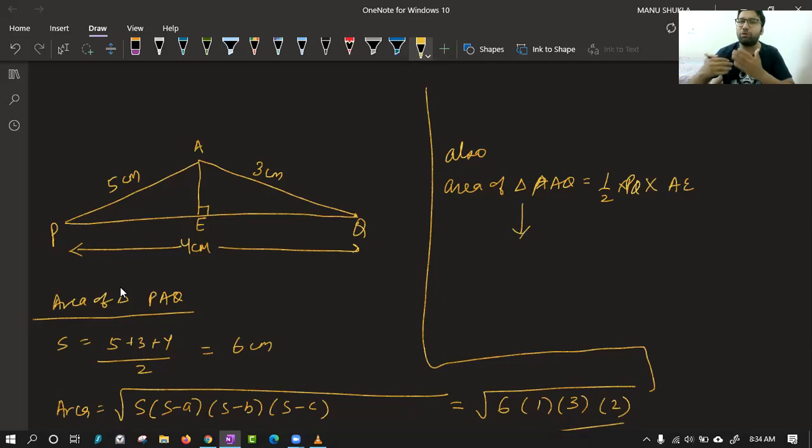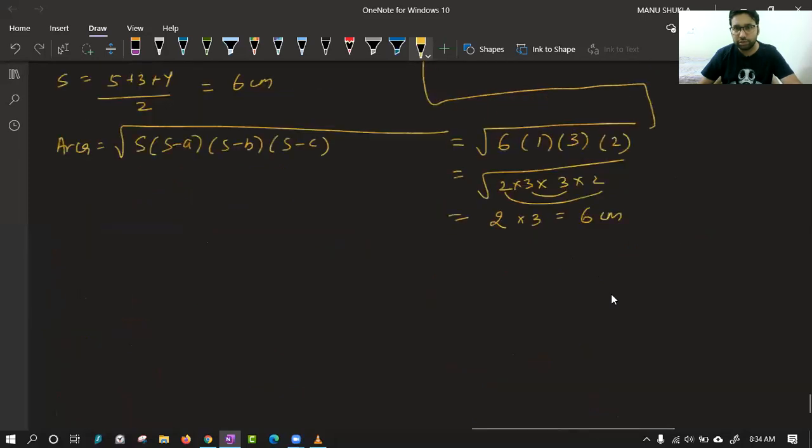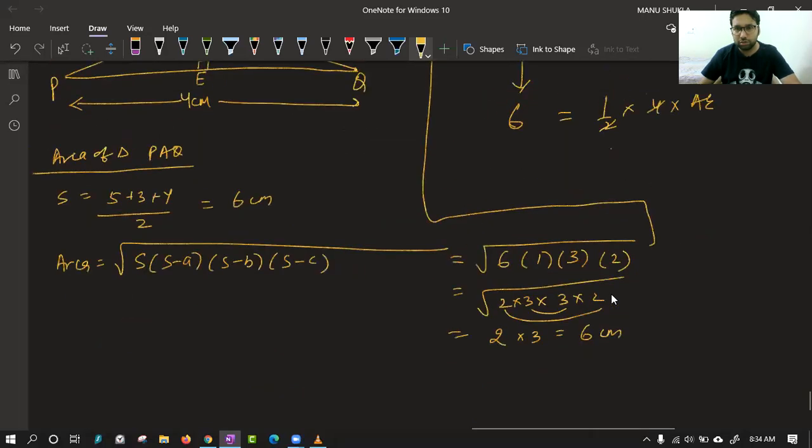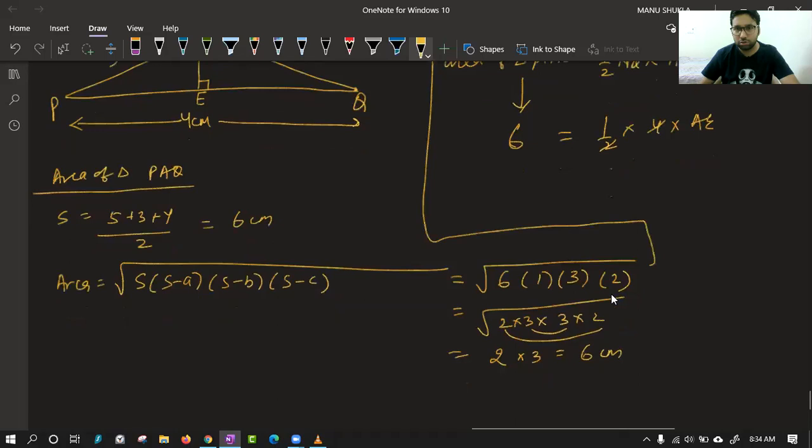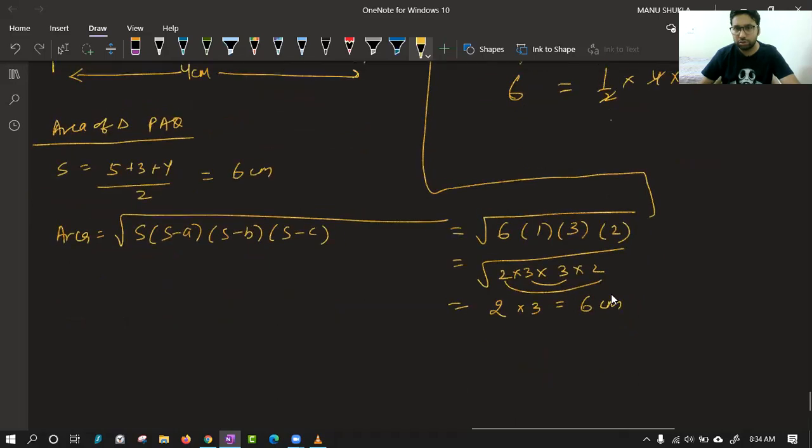We already know the solution of area. It is 6 is equal to half into PQ, which is 4, into AE, which is missing. So now you can solve this. It is coming 2 into 3, 6. 2 3 is 6 centimeter square.